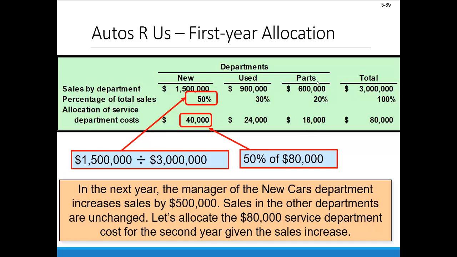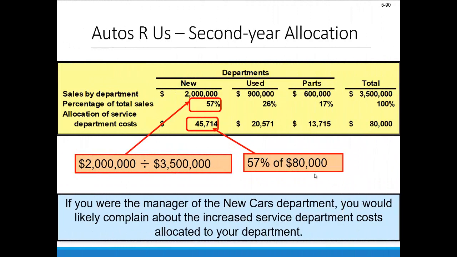Now let's also say in the next year, the manager of that new cars department increases sales by $500,000, drums up a whole bunch of new sales, new car market's high. Sales in the other departments, let's assume those are unchanged for a second. And let's allocate the same $80,000 service department cost for year 2, given this sales increase. So now the new car department has total sales of $2 million, which represent 57% of total sales.